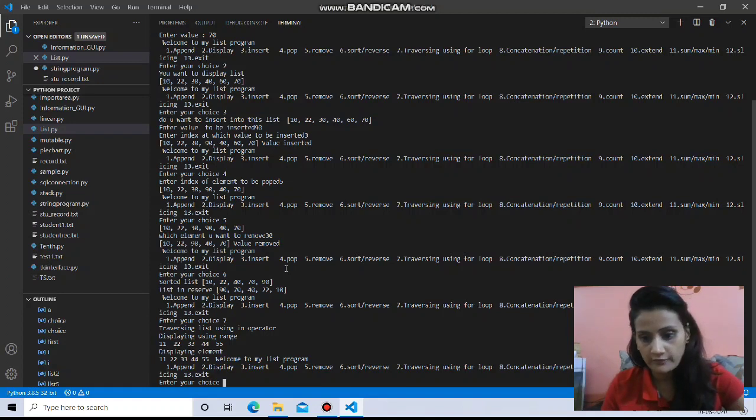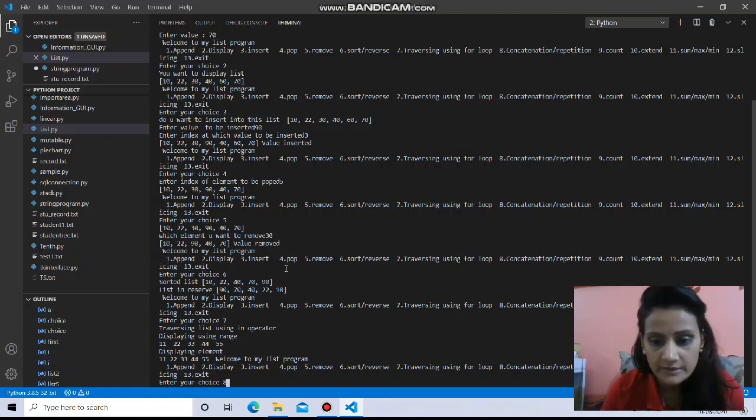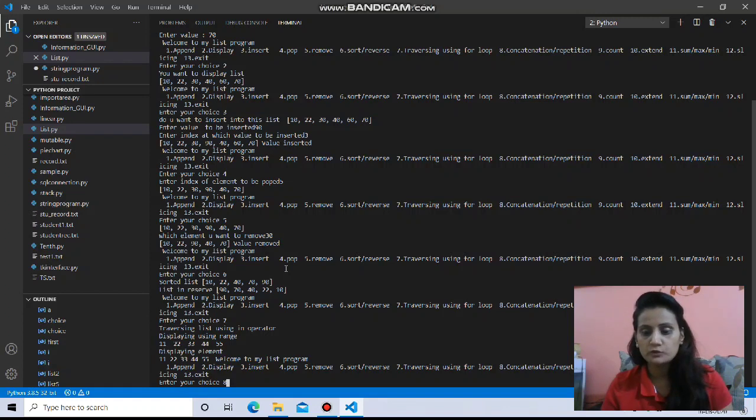Now 8, the 8th function is concatenation and repetition. We had a new list there, if I remember, that was 60, 70, and another list also. So in the first case, concatenation means using a plus sign, list number 1 plus list number 2, that is, first and second added, and repetition means first into twice, 60, 70 two times.